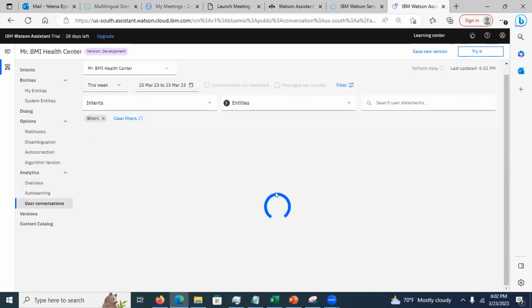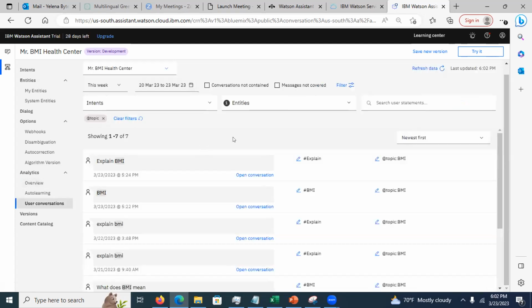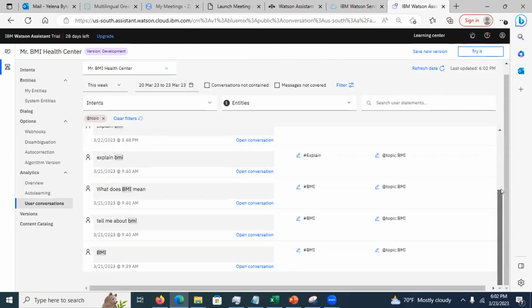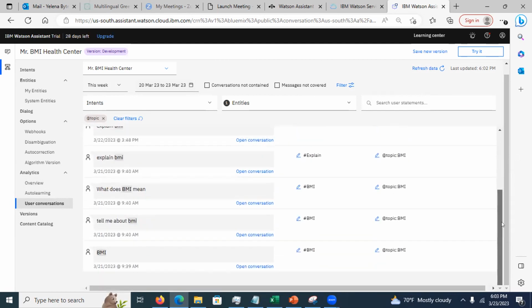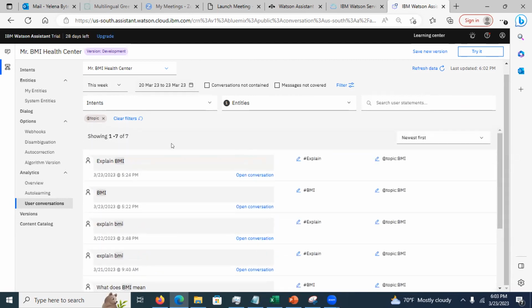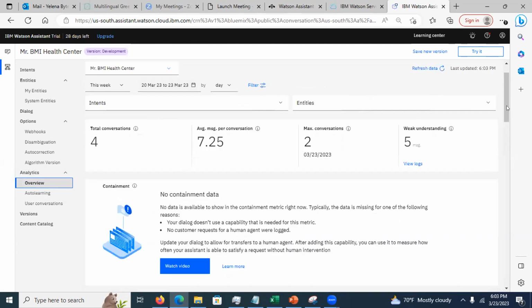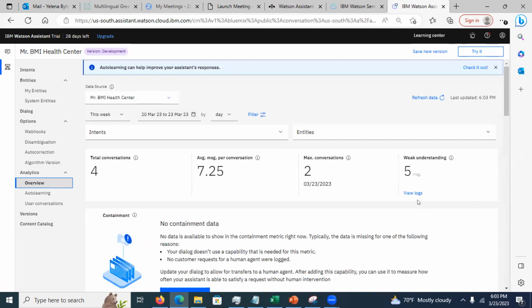If I click on this, see this? It takes me to the conversations where this entity was used. I can drill down to the specific conversations where I used that specific entity. The entity value is BMI. You see, a lot of people use my chatbot for BMI, perhaps. Let's go back to overview. So you're going to do that. Then take a look at this.